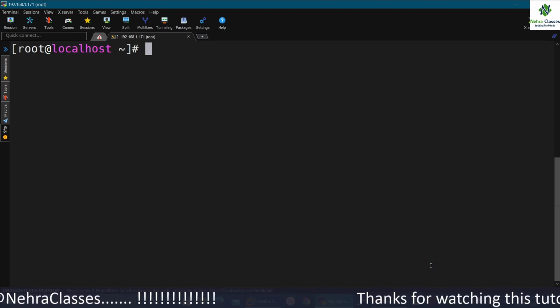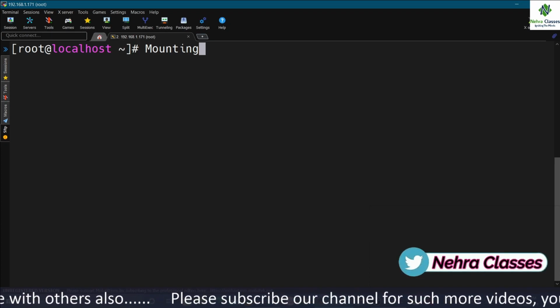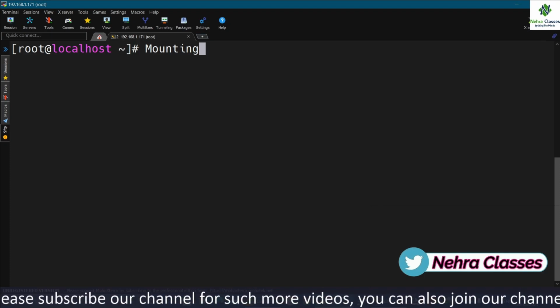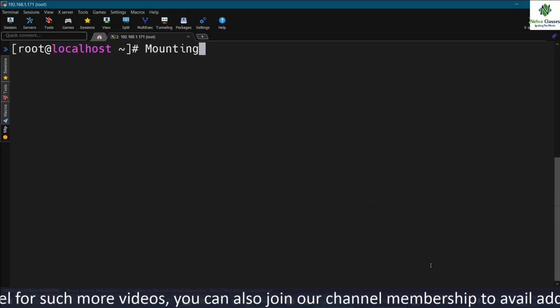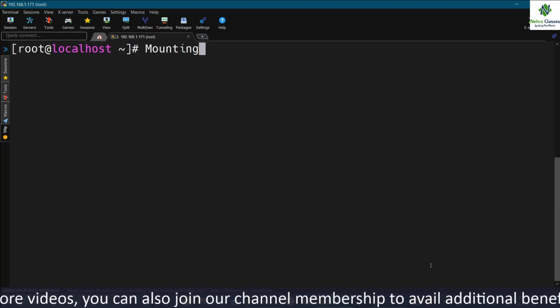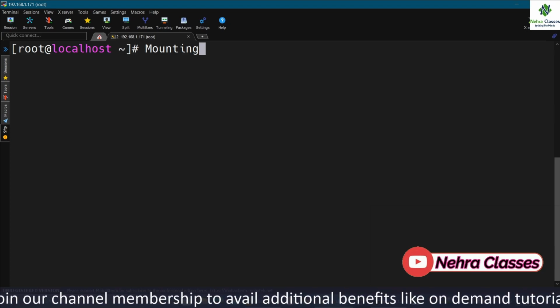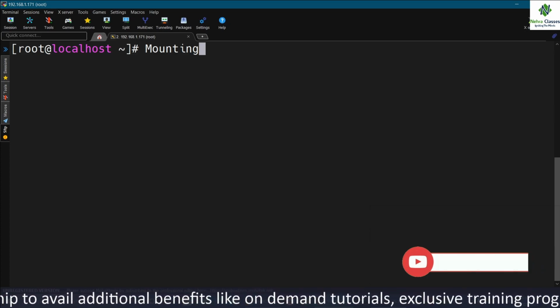Now we will talk about mounting. Once you have put a file system on a partition, you can mount it. Mounting a file system makes it available for use, usually as a directory. We say mounting a file system instead of mounting a partition because we will see later that we can also mount file systems that do not exist on a partition.